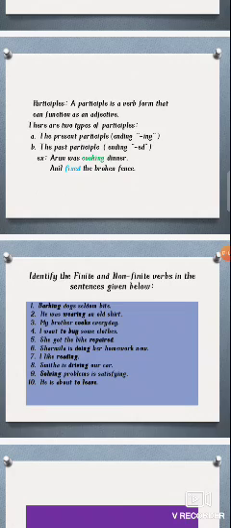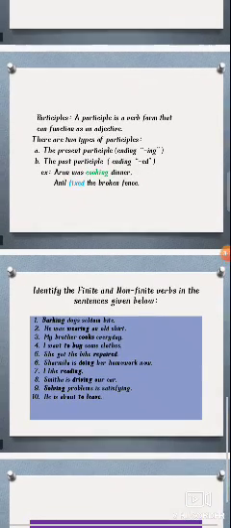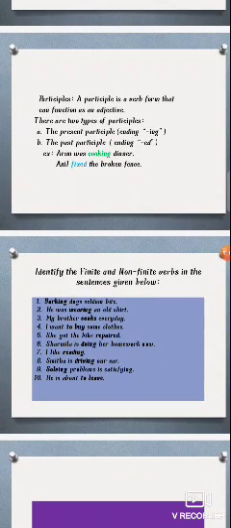Infinitives. Yes. Come to the third one, participle. Participle is divided into two types: one is the present and one is the past participle. A participle is a verb form that can function as an adjective.